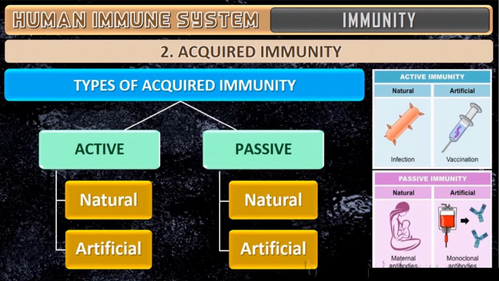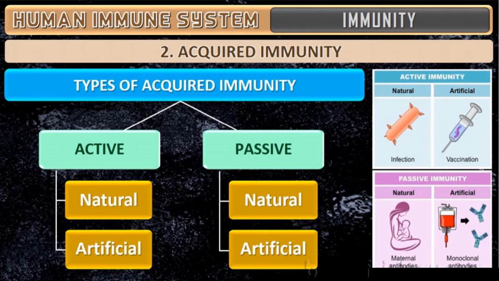Whereas passive immunity means when ready-made antibodies are directly given to the body to protect against the pathogen.